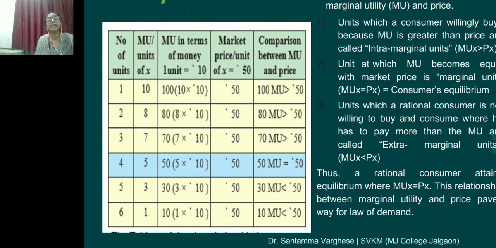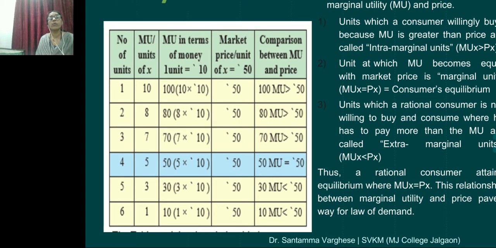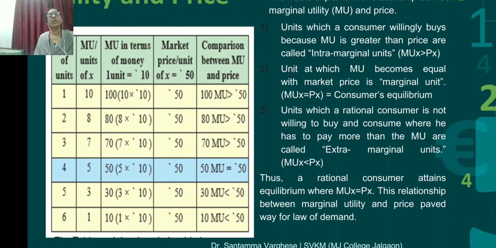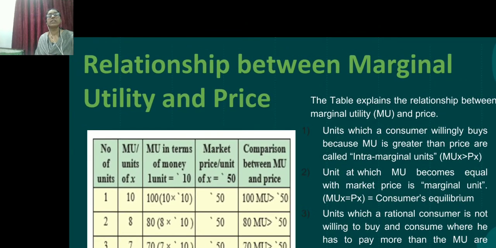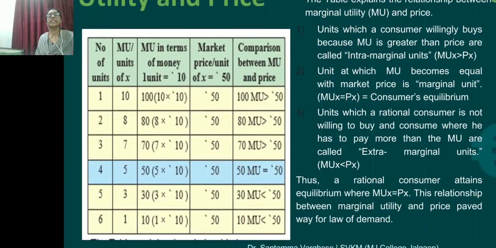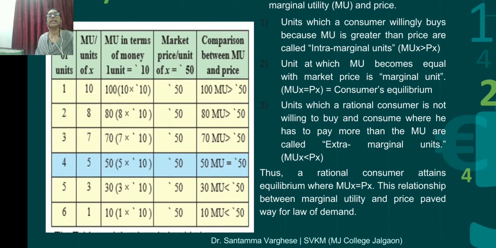Now marginal utility in terms of money means how we are giving the money value of marginal utility. We are studying the relationship between marginal utility and price. You can see a schedule given.